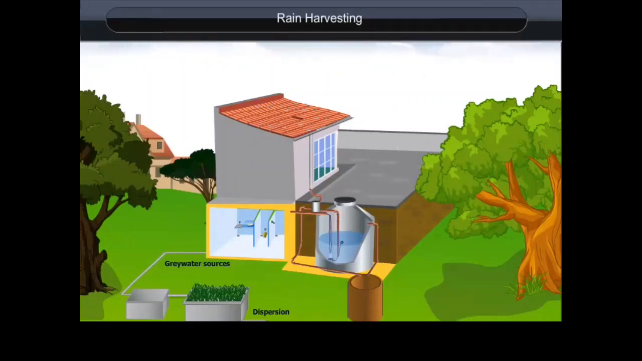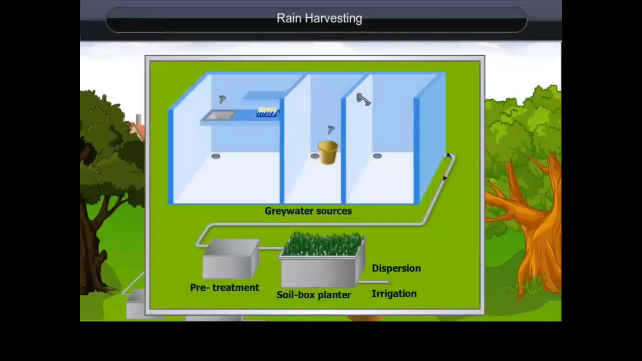In rooftop rainwater harvesting, the water from the rooftops is collected into tanks. This water, after filtration, becomes fit for use or goes into pits from which it seeps into the ground. Another method is to allow the rainwater to directly get absorbed into the ground.